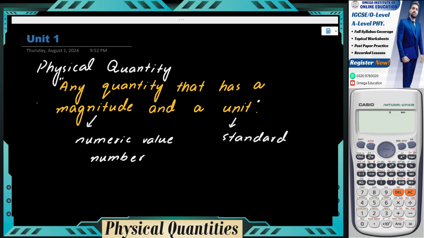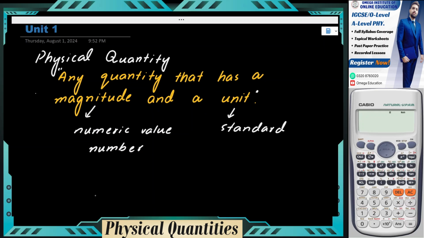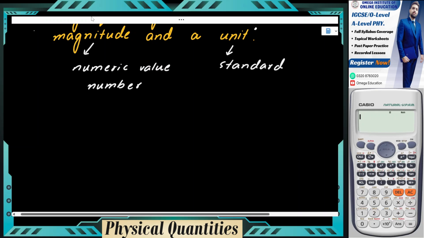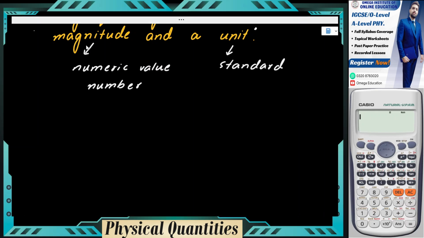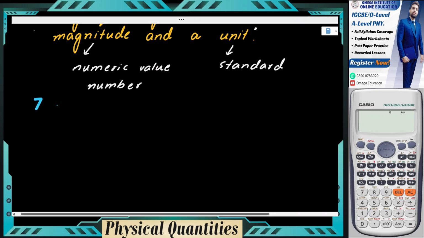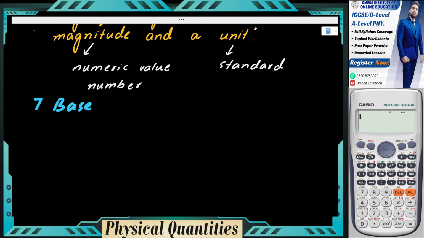Now, as we have defined physical quantity, we need to be aware that there are 7 base quantities. There are exactly 7 base quantities. 7 base quantities are there, and 5 of them would be used as it is in our syllabus, and there are 2 of them which would not be used directly, or you don't have to memorize them, but if you want to do it yourself you can.